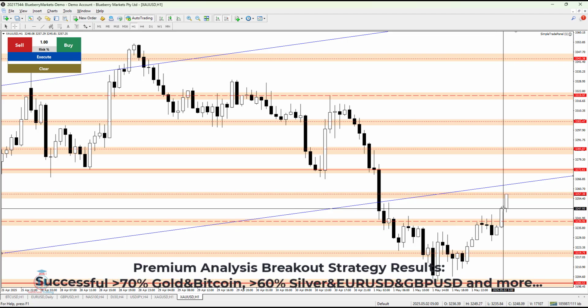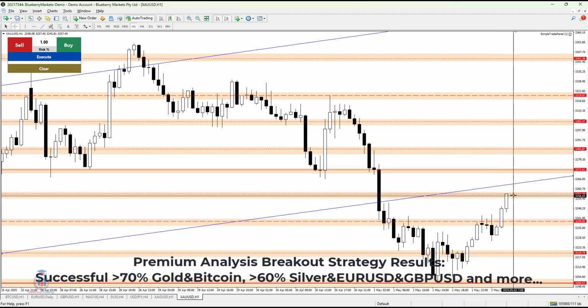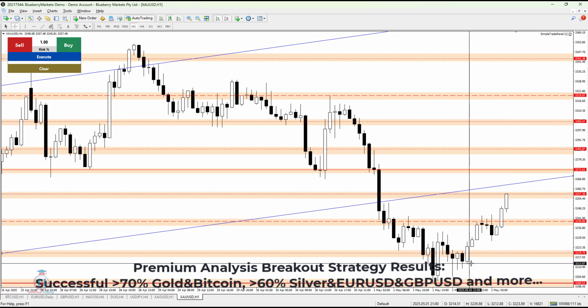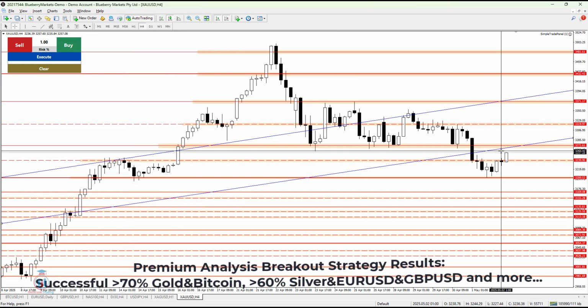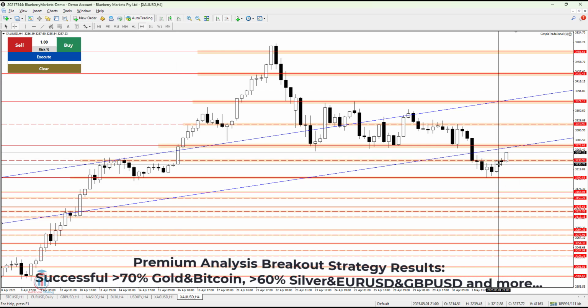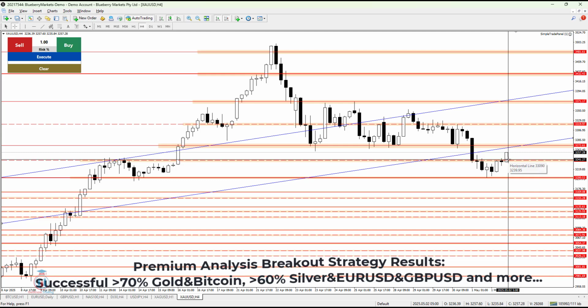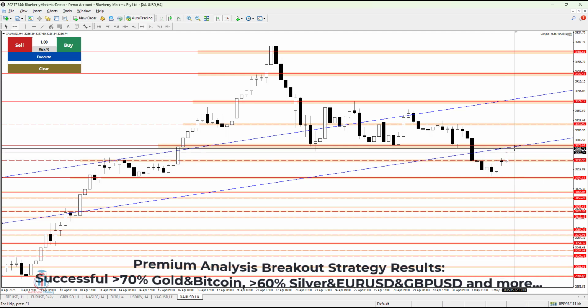Like in this example, the price has formed a bullish breakout. I follow the market, it reaches the target. In this case, a similar scenario. Now, on the 4-hour time frame, how this looks: the price is currently forming a bullish breakout above this area of resistance, which means continuing to rise in value.